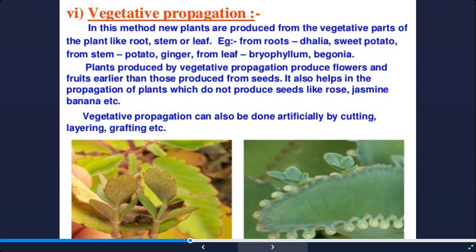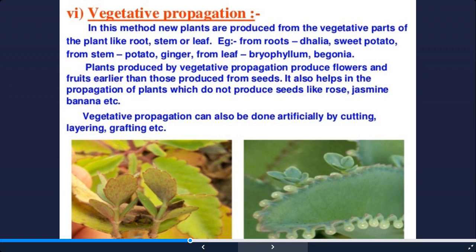Now in vegetative propagation, new plants are produced from the vegetative parts of the plants. What are the vegetative parts? Roots, stem or leaf. Examples from roots: dahlia, sweet potato. From the stem: potato, ginger. From the leaf: bryophyllum and begonia can be produced.